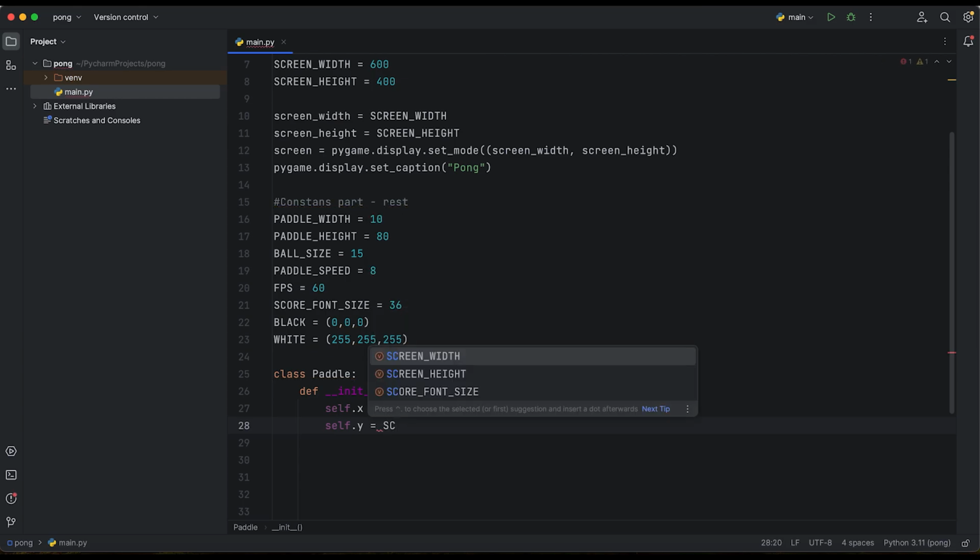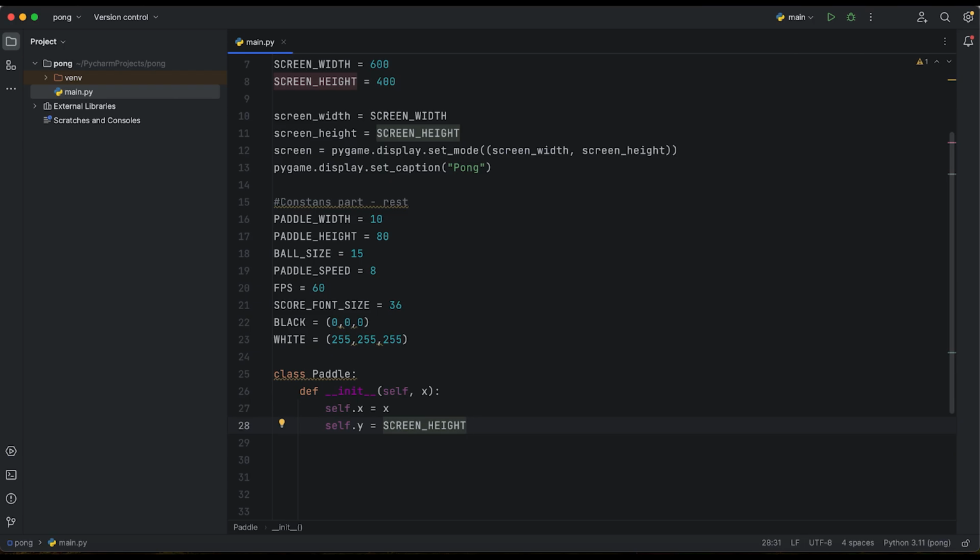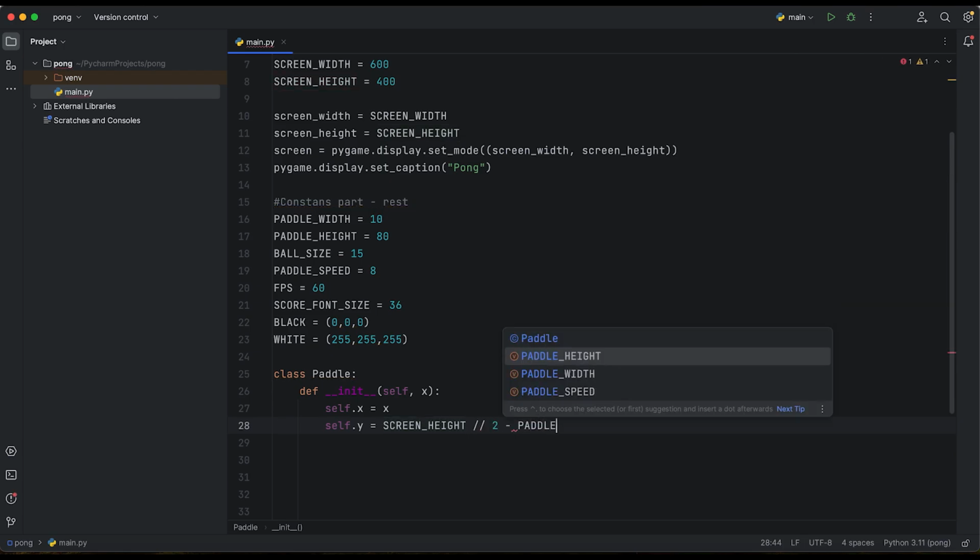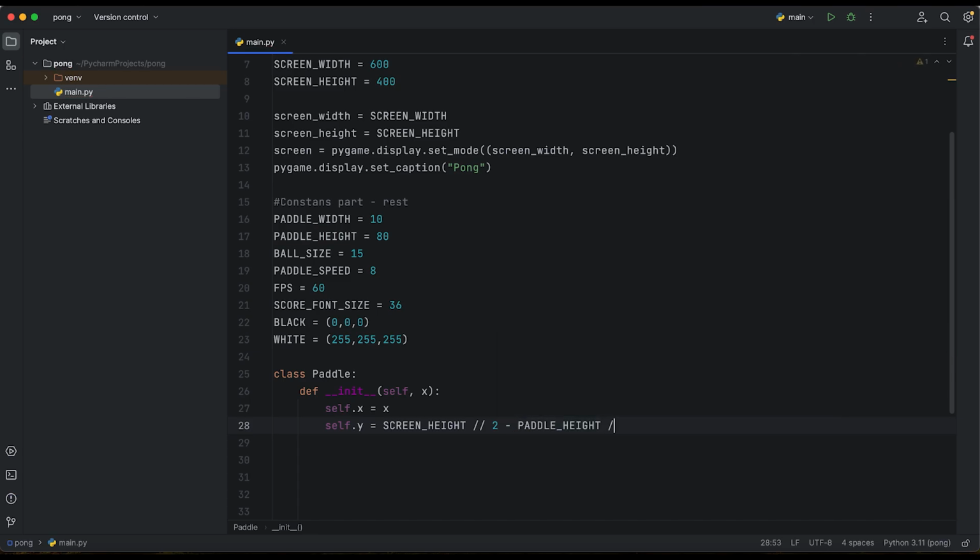We've got our screen side, and we need to calculate them to see if everything works inside our paddle. So imagine we have to check where our paddle is right now.